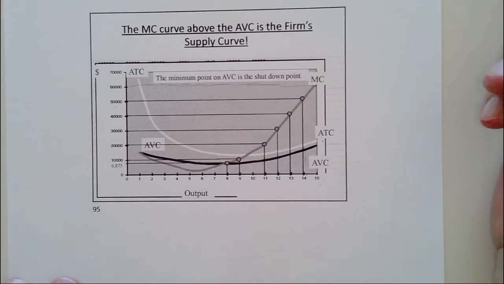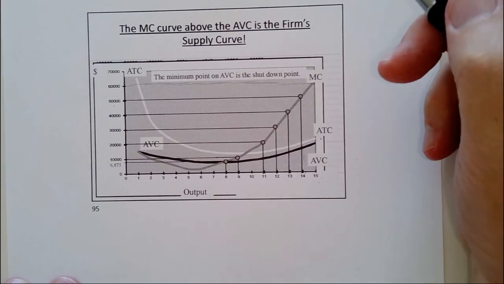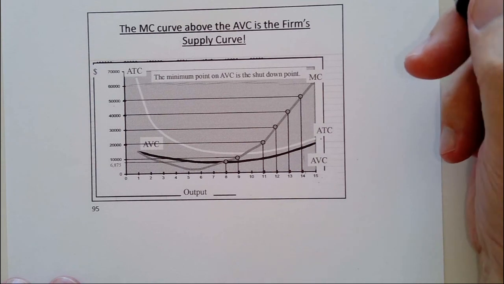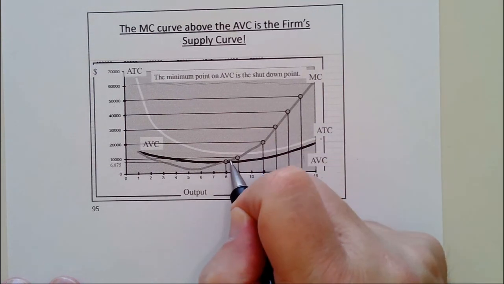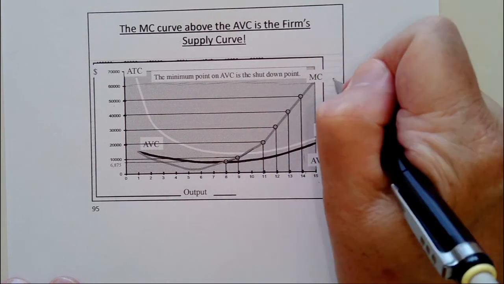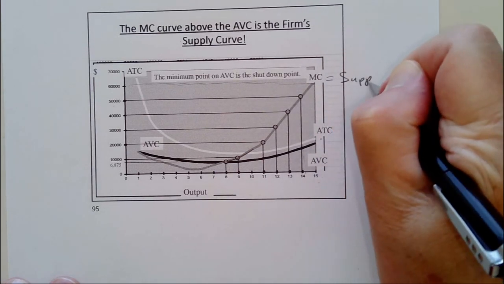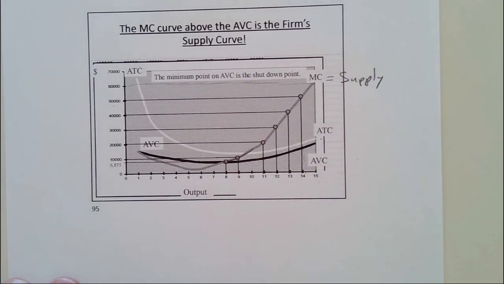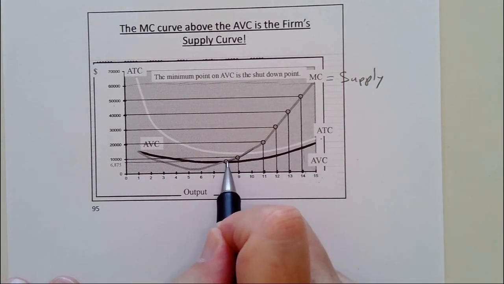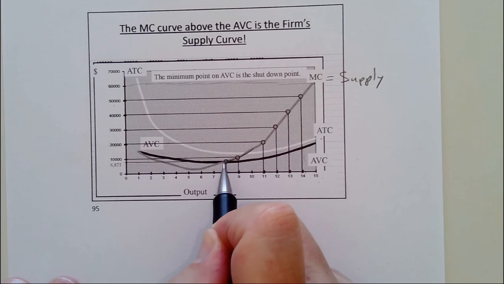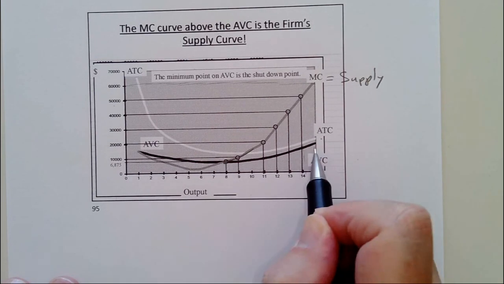The supply curve tells us how much we're going to produce at each price. And so this marginal cost curve that's above the average variable cost curve is your firm supply curve. They're one and the same. The marginal cost curve is where we maximize our profits, and that tells us how much we're going to produce, up and down until we get to the shutdown point, which is right at the minimum of the average variable cost curve.